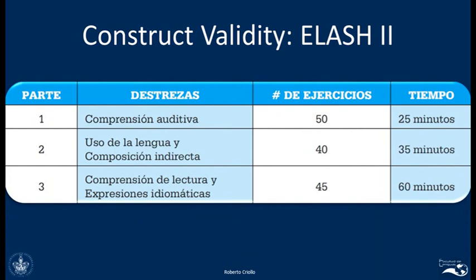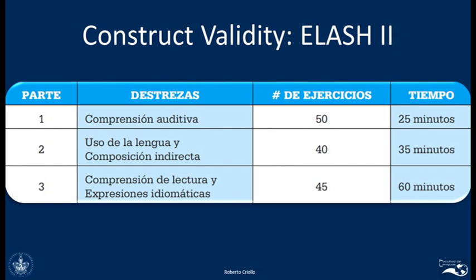Part number 1, we have listening comprehension, and we have 50 questions that you have to answer in 25 minutes. The second component of the test is the use of the language and indirect writing. There are 40 items, and you have to answer them in 35 minutes. The last component of the test is reading comprehension and idiomatic expressions. There are 45 items, and you have to answer them in 60 minutes.